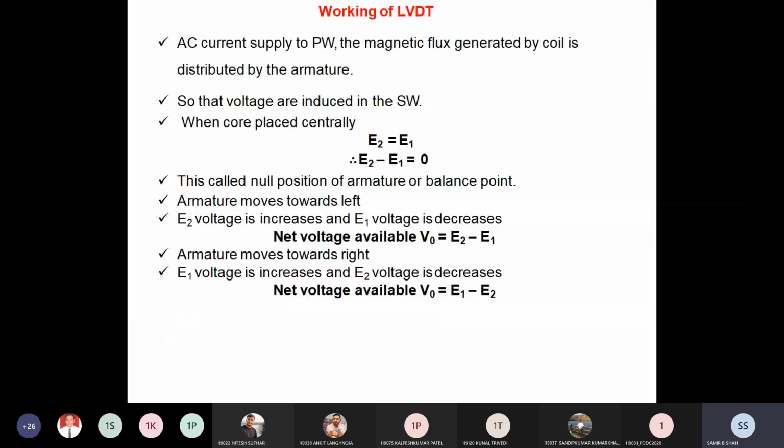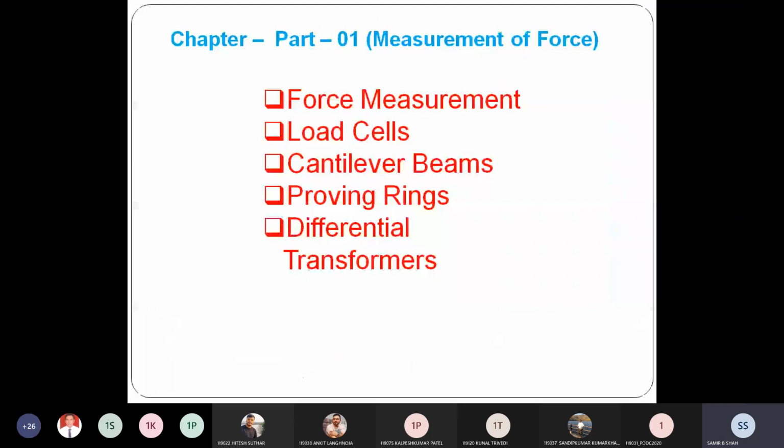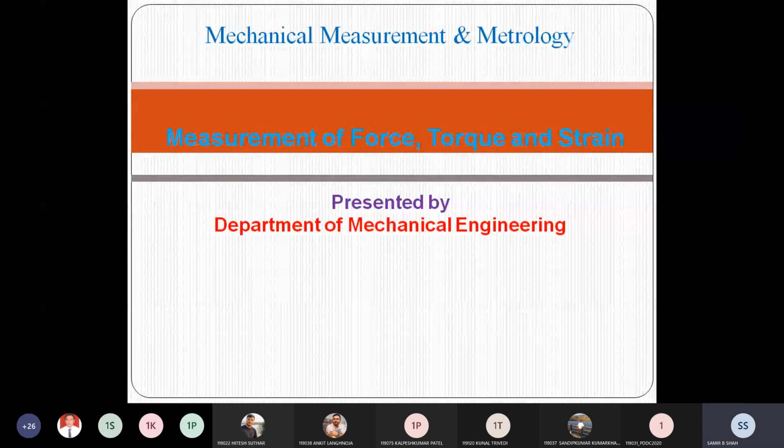Now in the next lecture, we will discuss torque measurement. If you have any query regarding force measurement, your query is welcome any time.